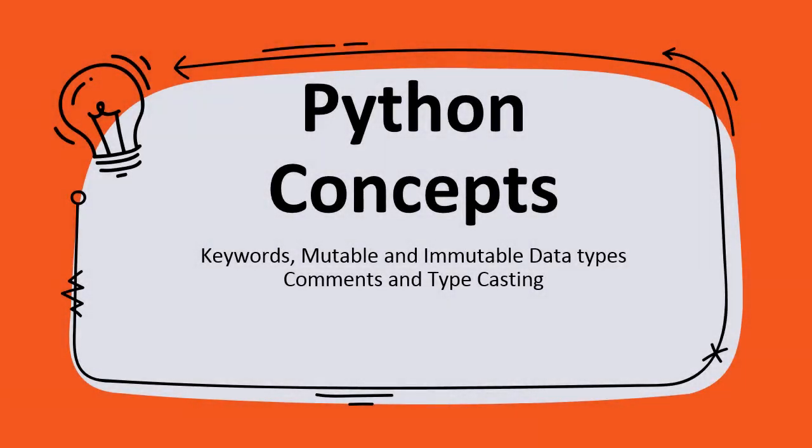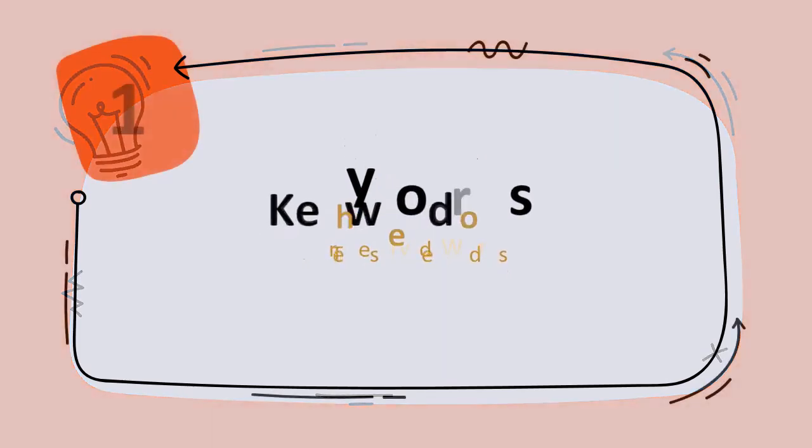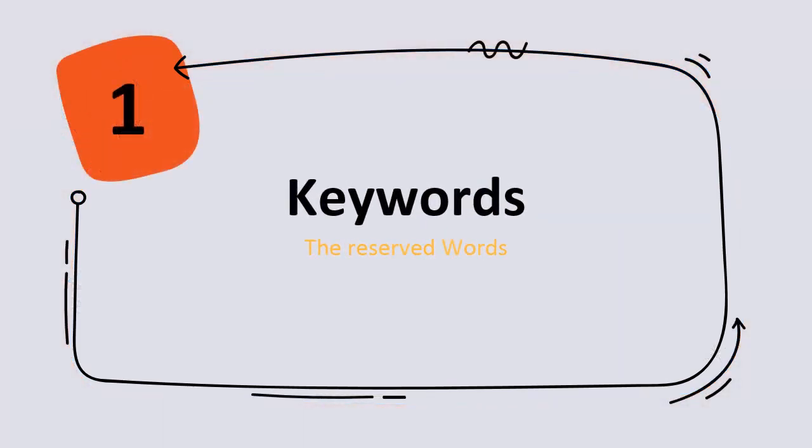Students, in this section we are going to see the Python concepts that are keywords, mutable and immutable property of the data types, comments and typecasting. Okay, so we are going to see each one. First, we are going to see keywords.